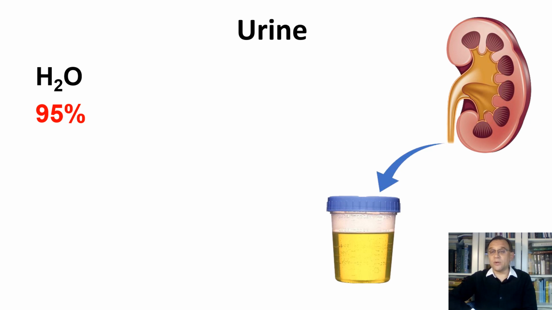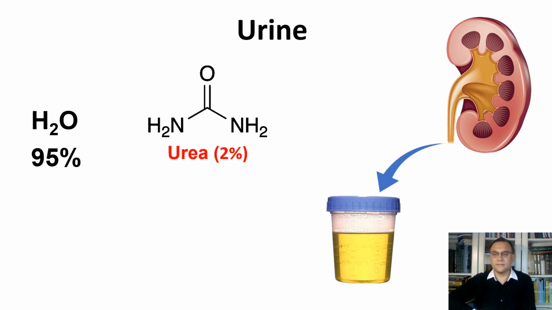The largest component of urine is water, making up approximately 95% of its volume. The amount of water in urine depends on a person's hydration status. Urea is a primary waste product of protein metabolism. It is produced in the liver as a result of breakdown of amino acids. Urea makes up a significant portion of the dissolved solids in urine. An adult typically excretes about 25 grams of urea per day.